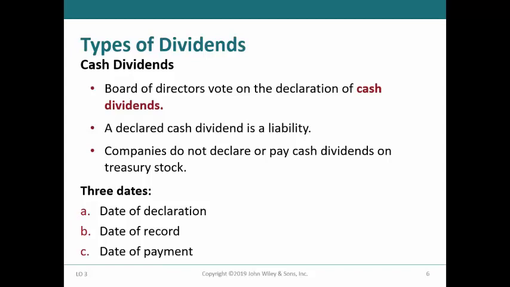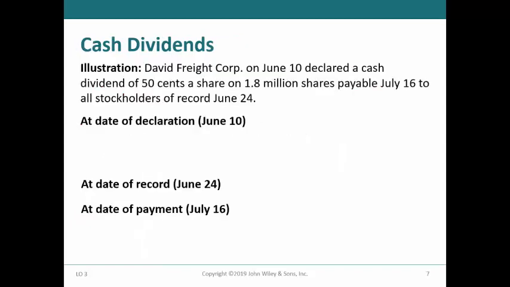The three dates that are involved in dividends are the date of declaration, when the Board of Directors authorizes the dividend, the date of record, which is the date that the list of stockholders is compiled for payment of dividends, and the date of payment when the dividends are distributed to the stockholders of record.